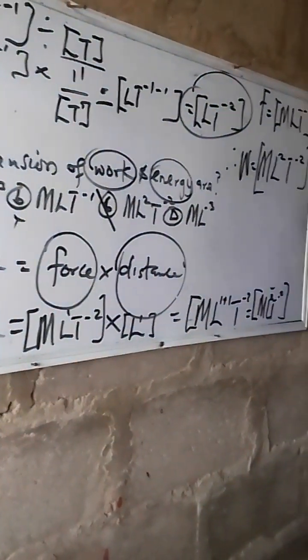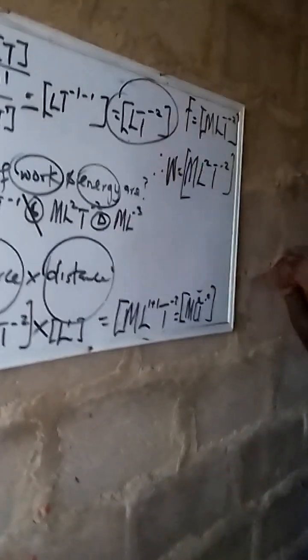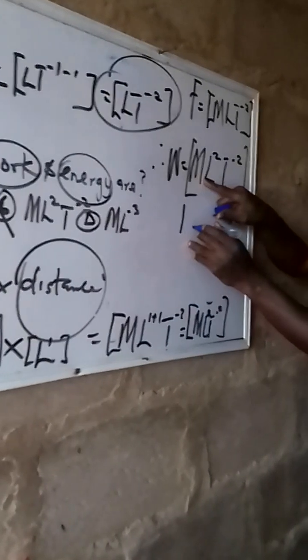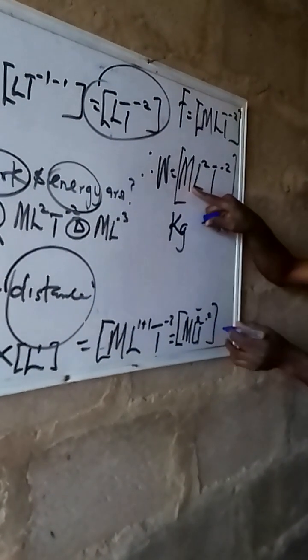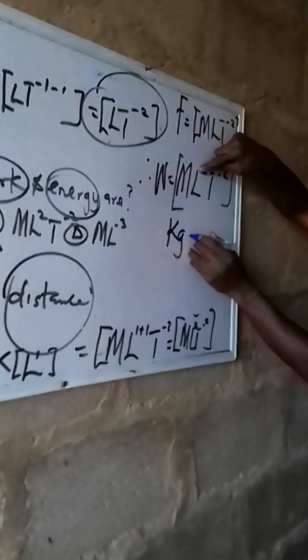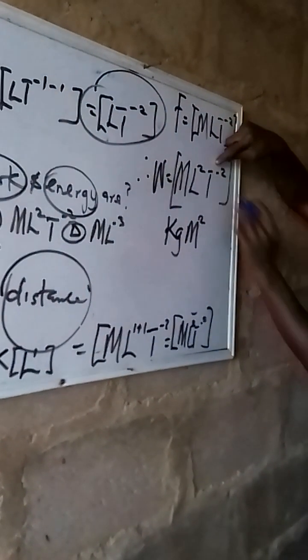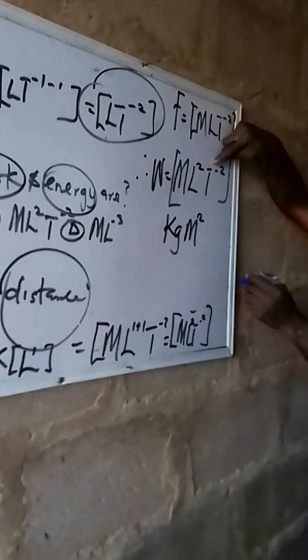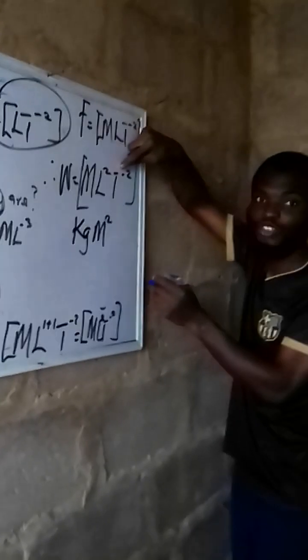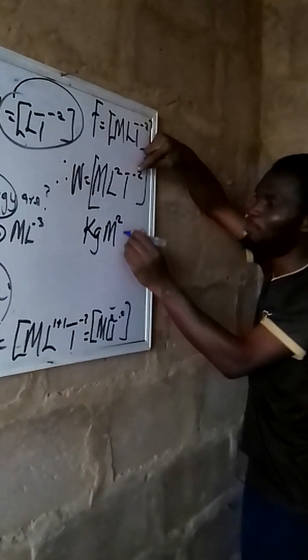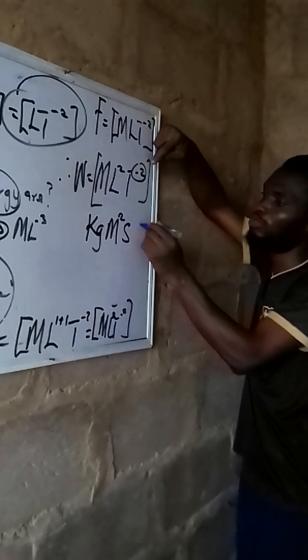Now that's one question. They can ask you, what is the dimension unit here? JAMB can also ask you, what is the standard SI unit for mass? It is kilogram, not gram. Then what is the standard SI unit for length? It is meter. But you know, it has a square. What is the standard unit for time? Are you thinking of minutes? No, it is seconds. Then you put S. But it's having -2, you put -2.